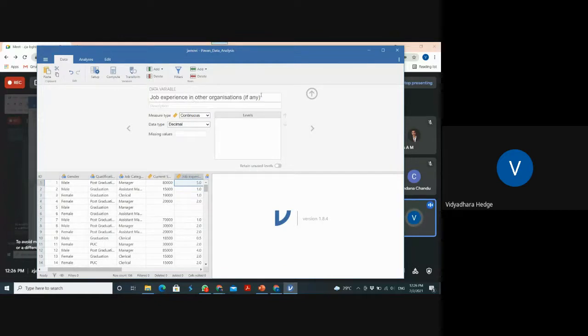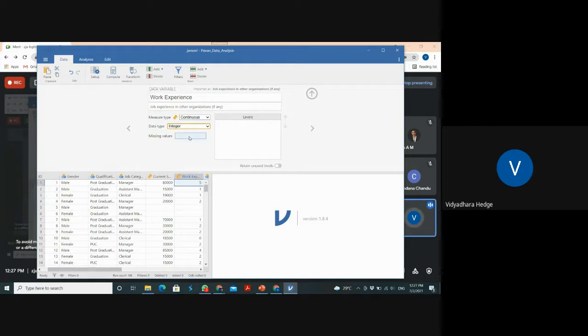This is actually experience. Okay, I make this variable as experience, or else I take it as work experience. And in the description, I wrote the things properly. It is a continuous variable with decimals, but the decimals are not required for me. I am taking it as an integer.